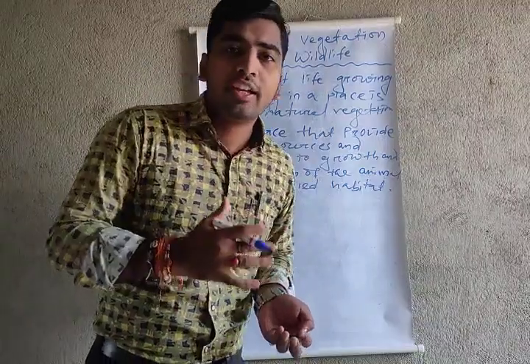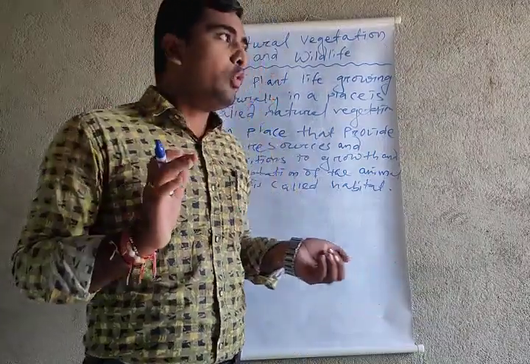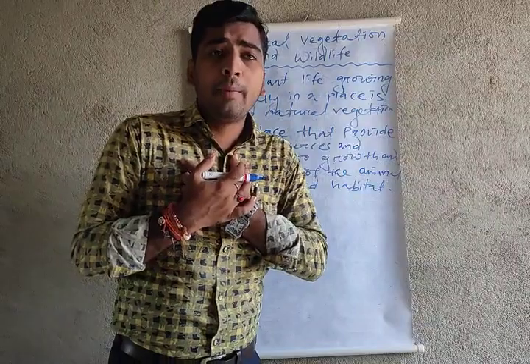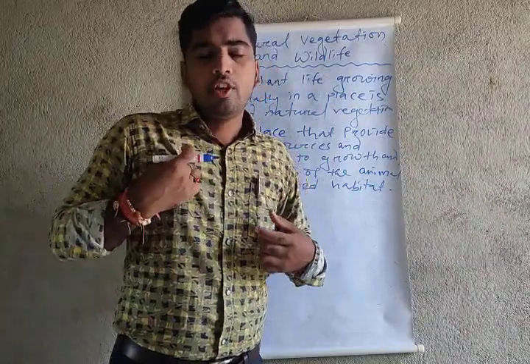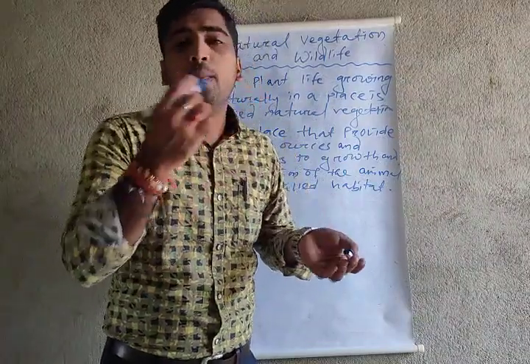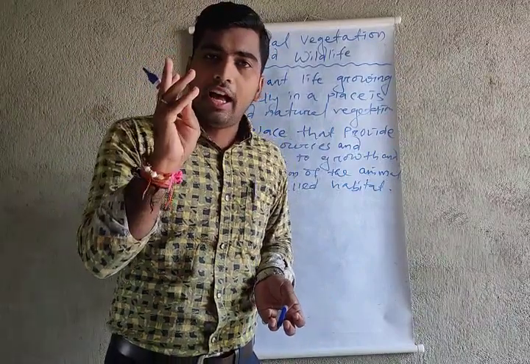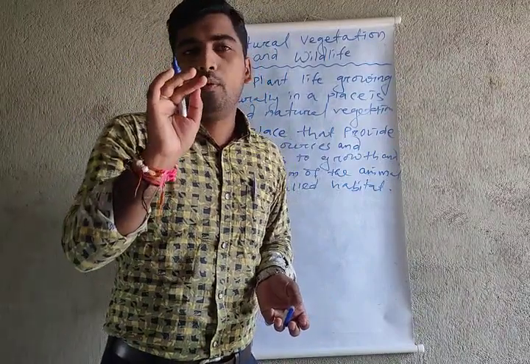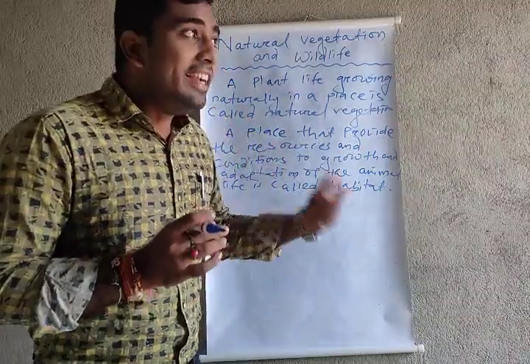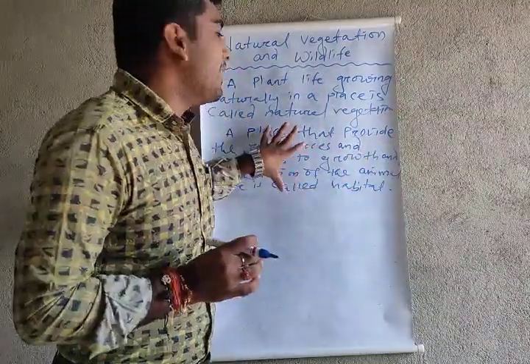We human beings need clothes, food, pen, pencil, book, etc. But animals only need air, water, and food. And when animals get those things from a place, that's known as the habitat area.